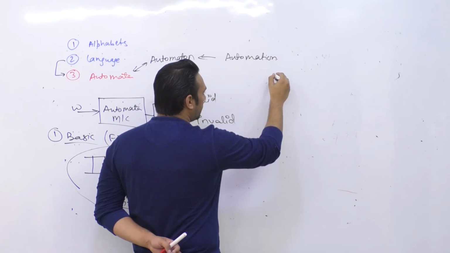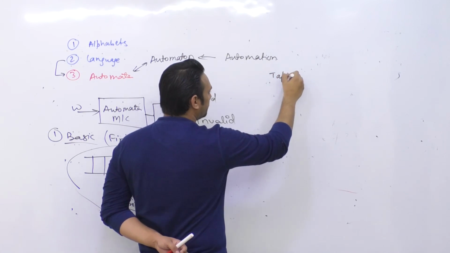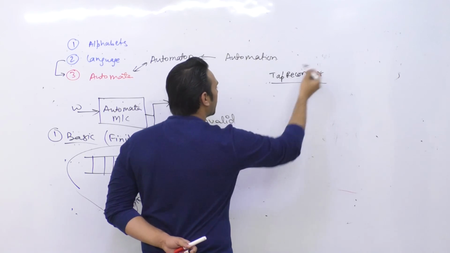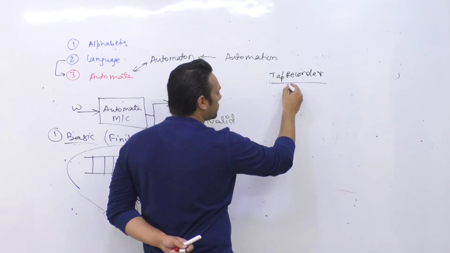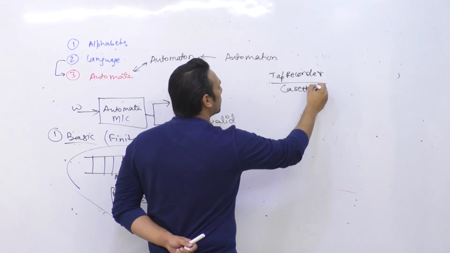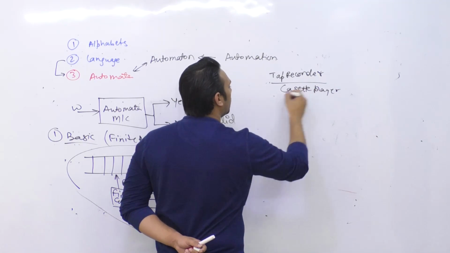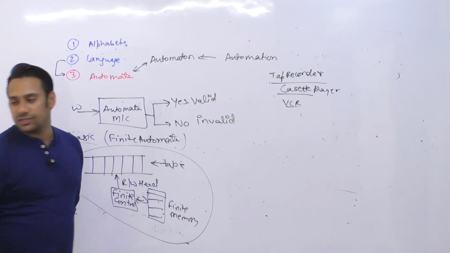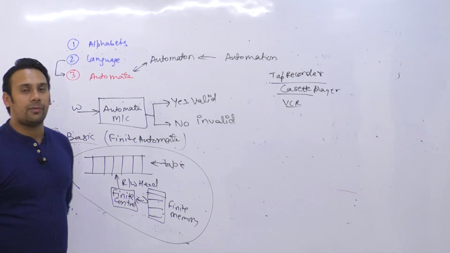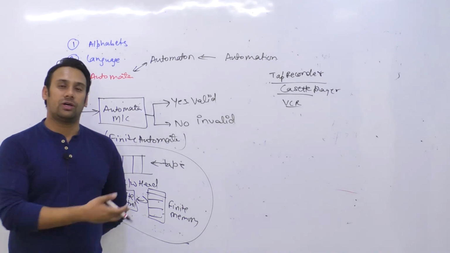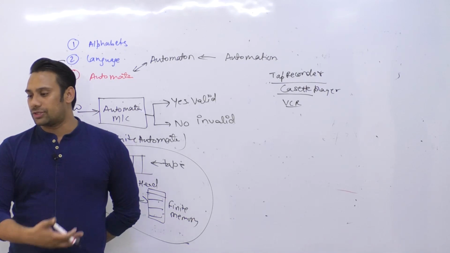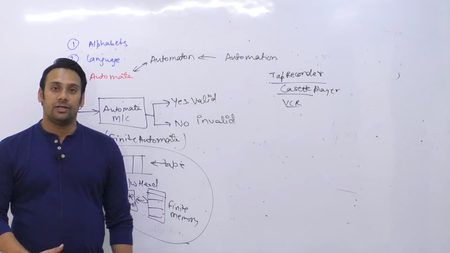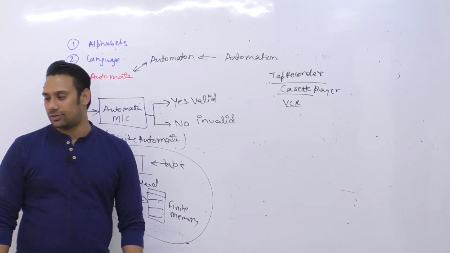Okay, before that let me explain this. You must have studied about tape recorders, right? तो आपके पास पहले कभी tape recorder या cassette players हुआ करते थे, or you must have seen VCRs, something like this. These things were very popular in the year 2003, 2004, 2005, 2007. People used to listen to music on these cassette players.